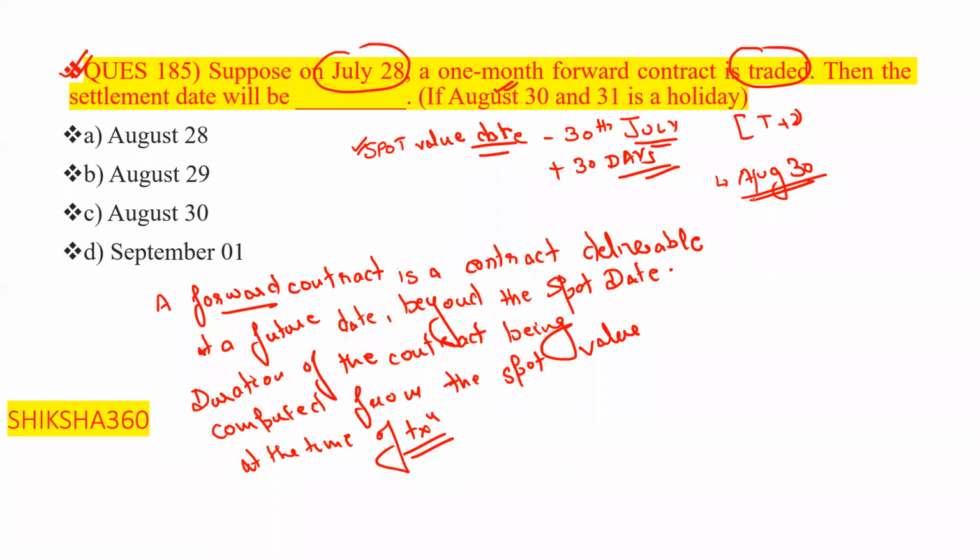So we will consider the next day, that is August 31, as our settlement date. But here we see that August 31 will also be a holiday.